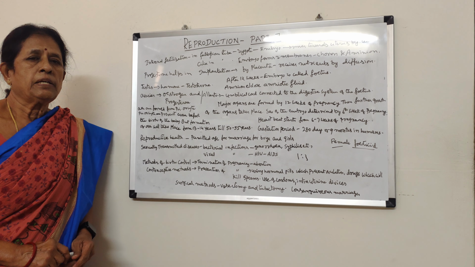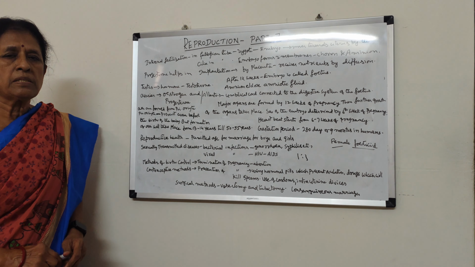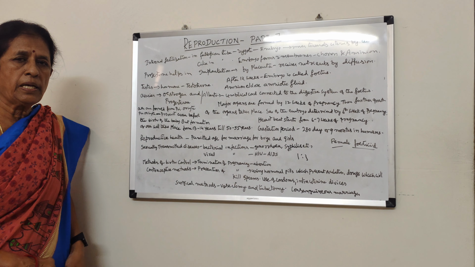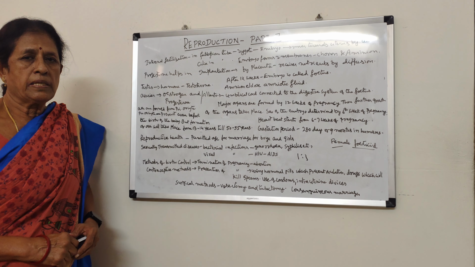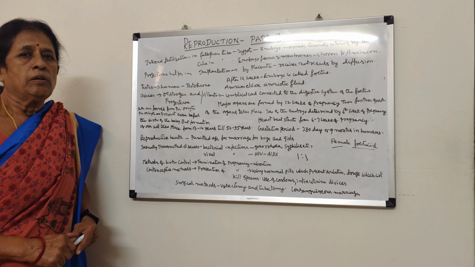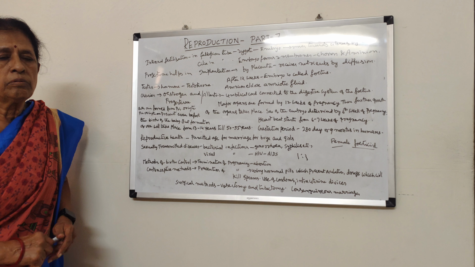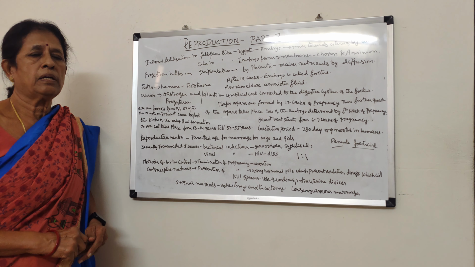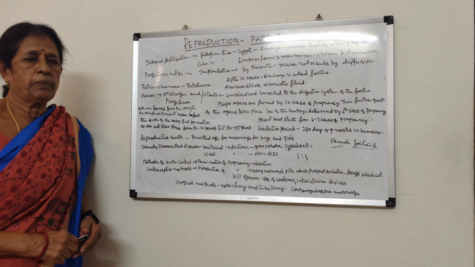From there, they enter a convoluted tube which is called epididymis, where they are stored temporarily, and then they pass through a duct which is called vas deferens, which unites with the ureter and passes through the urethra, and it is sent out of the body along with the urine. Okay, that is about the male reproductive system.